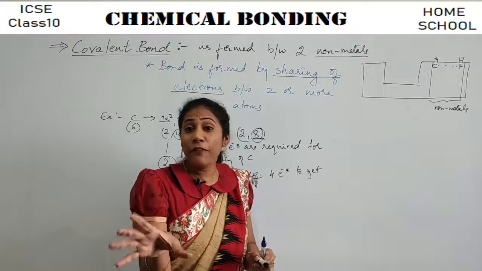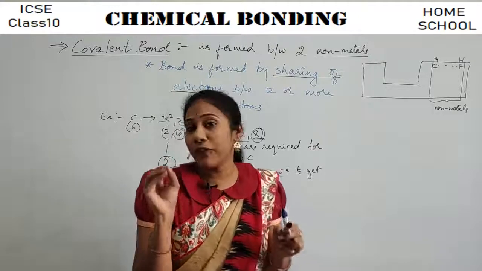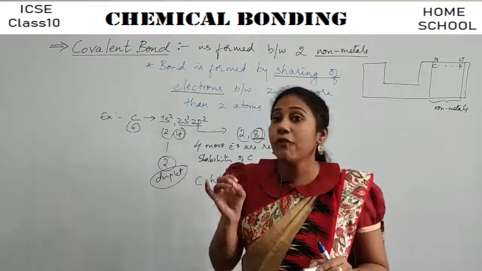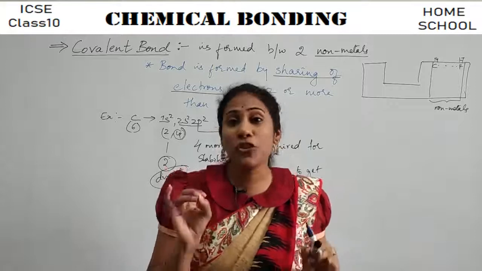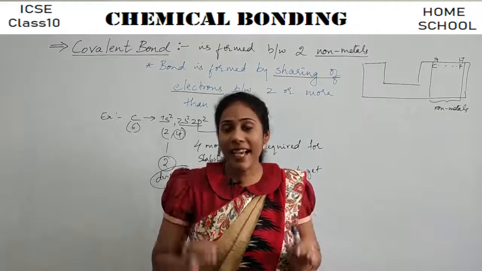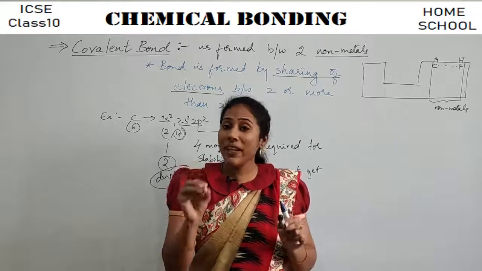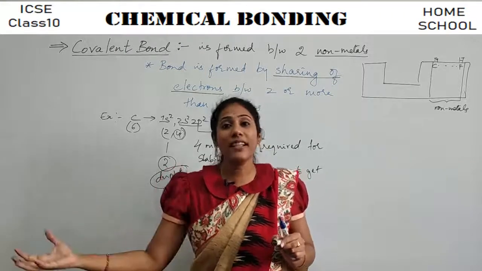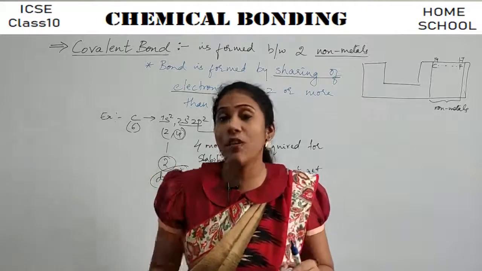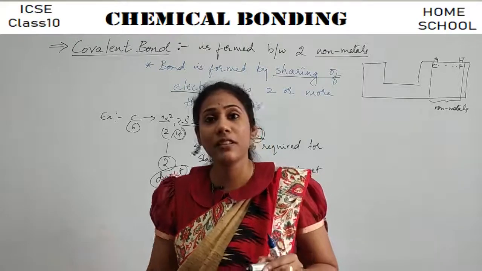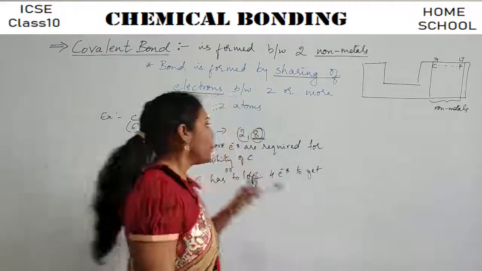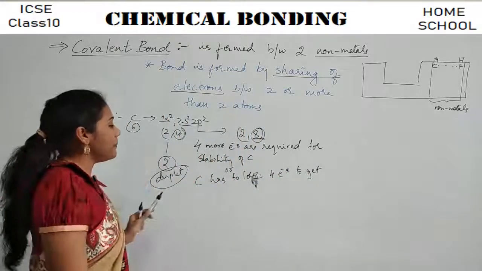But losing 4 electrons for carbon is very, very difficult, guys. Similarly, gaining 4 electrons for carbon is also a very difficult job. Carbon is a very small element, very small in size. Being very small in size, it cannot lose or gain electrons, guys. Lots of energy is actually required to lose 4 electrons. Right? So this is not possible. So the losing and gaining business with carbon is not possible to attain stability.